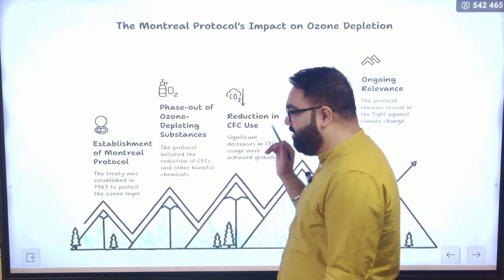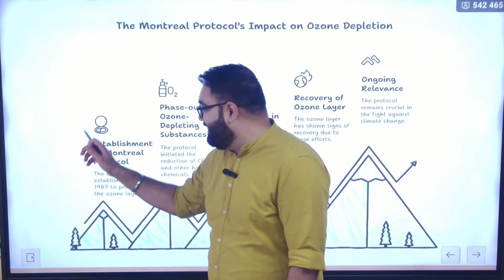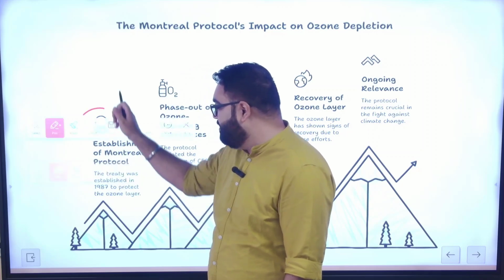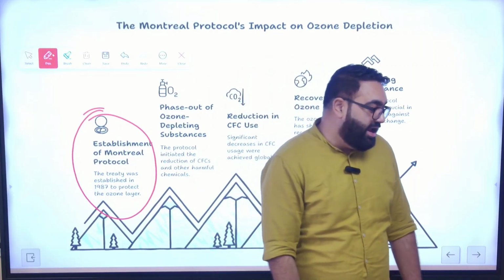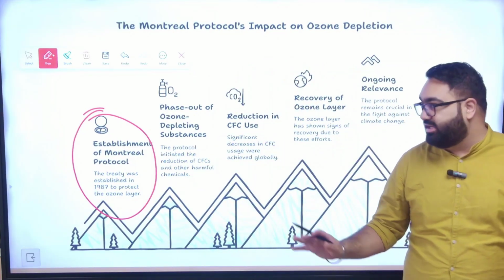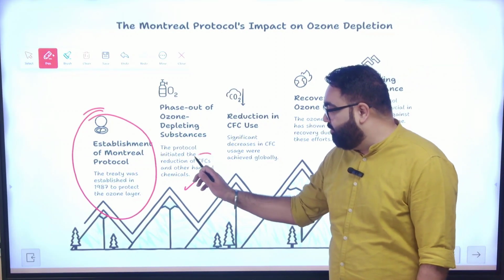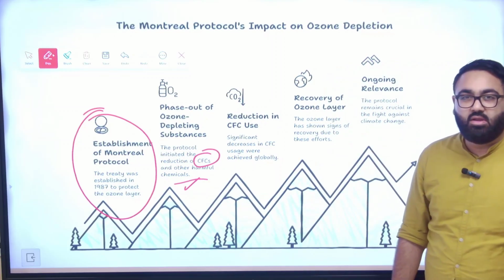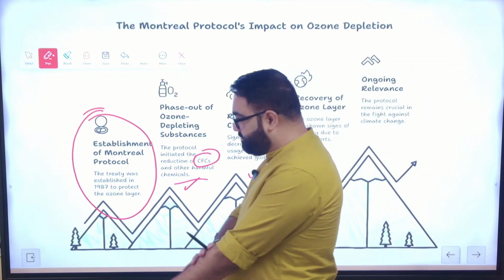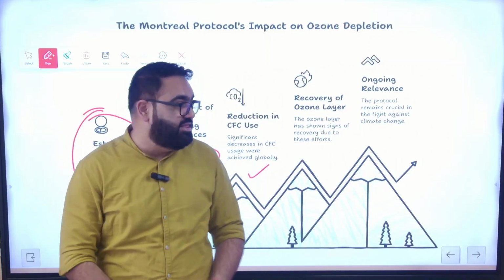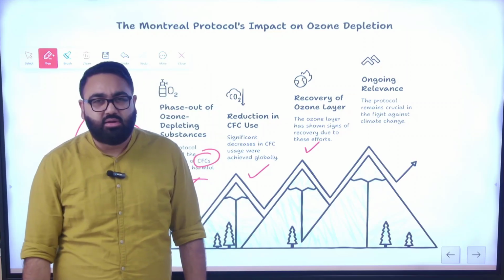This is a timeline of this, and I was talking about ozone depletion. It was 1987 when the Montreal Protocol came into being. The only successful treaty in terms of environment, because it has been able to achieve the goal that it set out for. The idea was to phase out ozone depleting substances like chlorofluorocarbons and other harmful chemicals. First, it led to reduction in chlorofluorocarbons, and then the result was a significant recovery in the ozone layer. And again, it's still ongoing. It's not that you have achieved the goal.